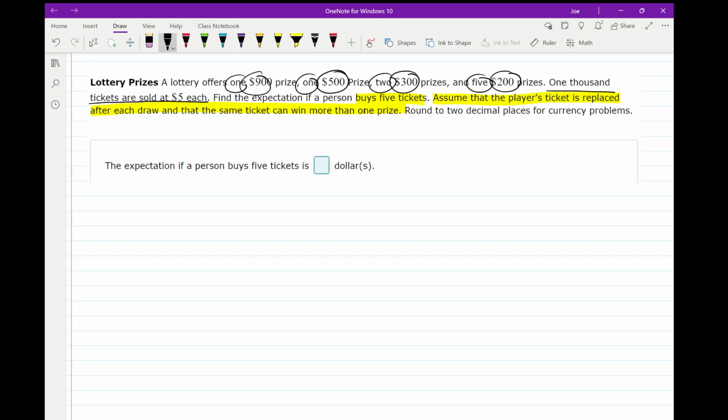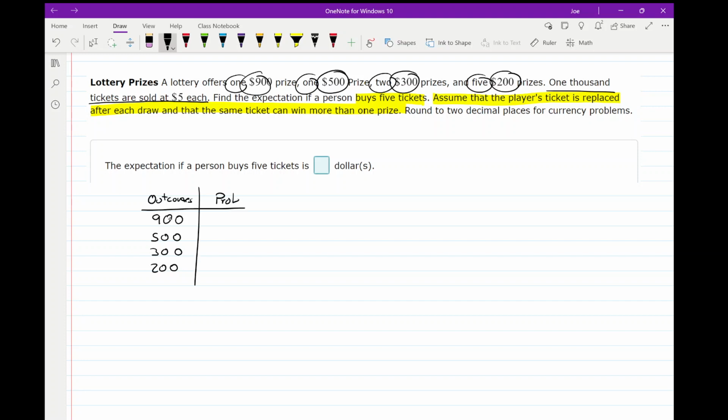To do that, we create our probability distribution. We first list our outcomes. I'm either going to win 900, 500, 300, or $200. Okay, so these are my outcomes. The question is now, what are the probabilities of my outcomes?